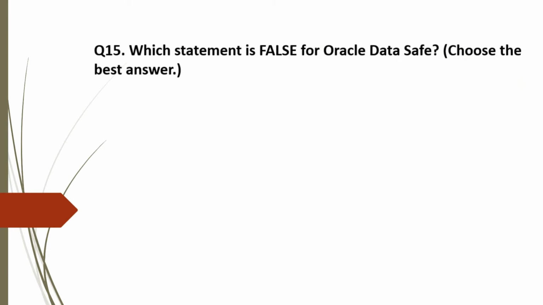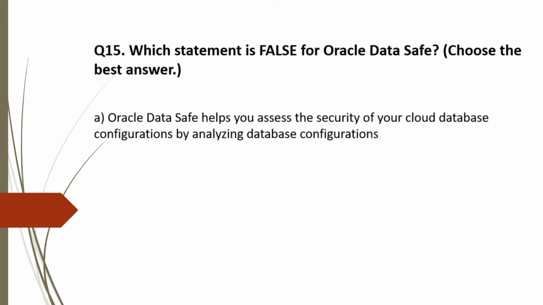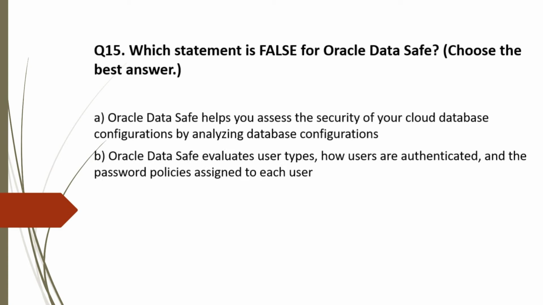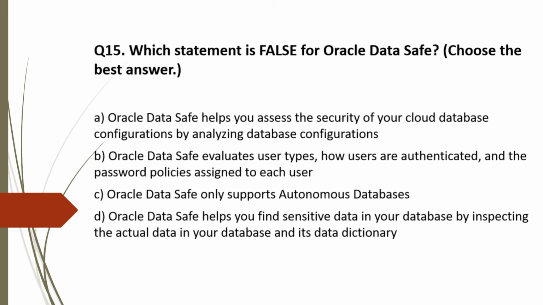Question 15. Which statement is false for Oracle DataSafe? And the options are A. Oracle DataSafe helps you assess the security of your cloud database configurations by analyzing database configurations. B. Oracle DataSafe evaluates user types, how users are authenticated, and the password policies assigned to each user. C. Oracle DataSafe only supports autonomous databases. And D. Oracle DataSafe helps you find sensitive data in your database by inspecting the actual data in your database and the data dictionary. Let's analyze the options.